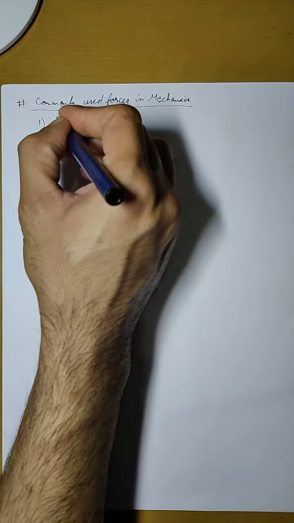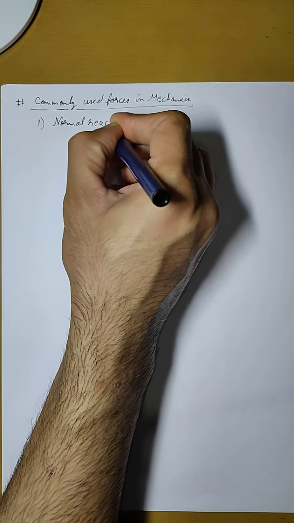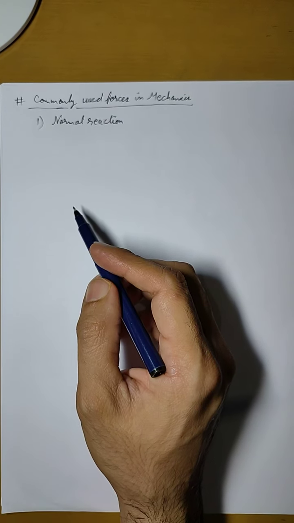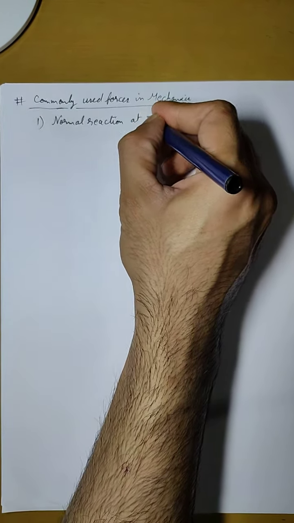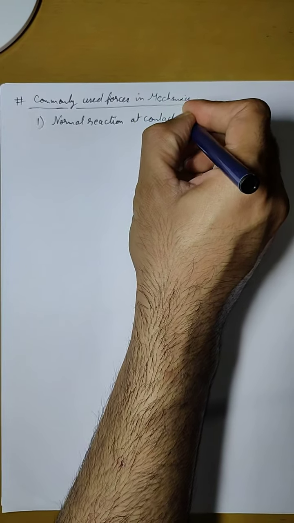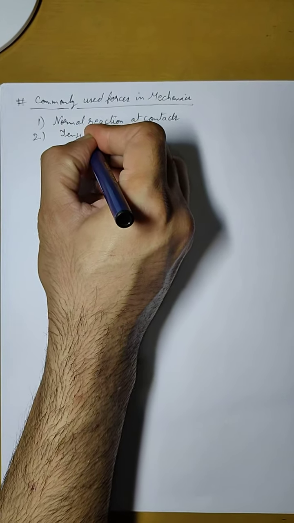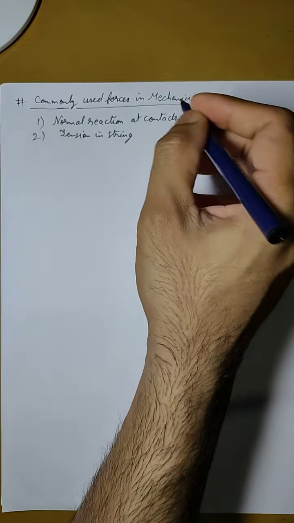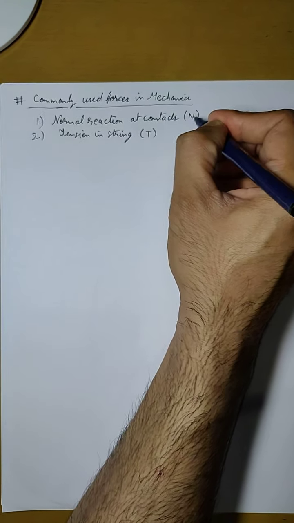So we can write, first is the normal reaction. Now here I am just giving you an overview. In later videos we are going to discuss these forces in detail. So normal reaction at contacts, and the second is tension in strings. Tension in strings is denoted by T. Normal reaction is denoted by N.